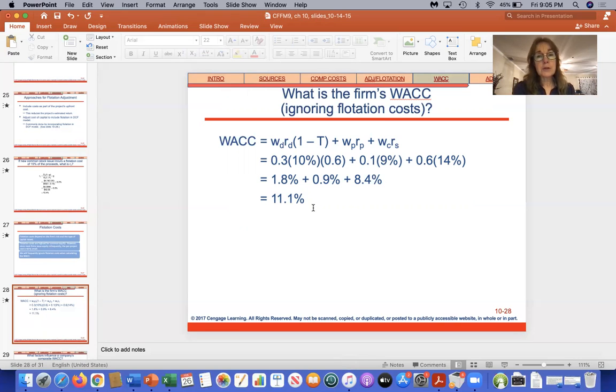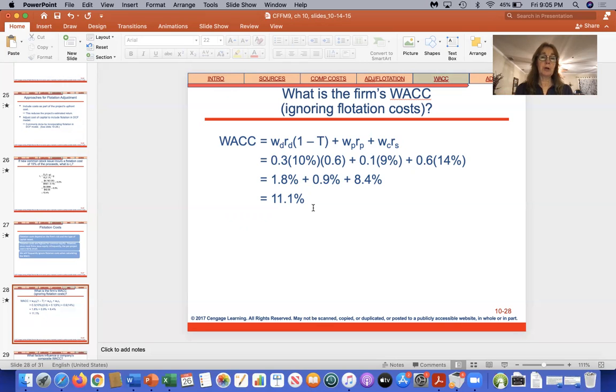So this is how we calculate the weighted average cost of capital. It's a fairly simple formula, and it just gives us the hurdle rate. A company will not accept a project if the return is less than the cost of capital.